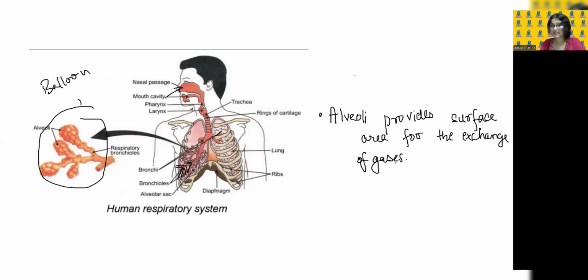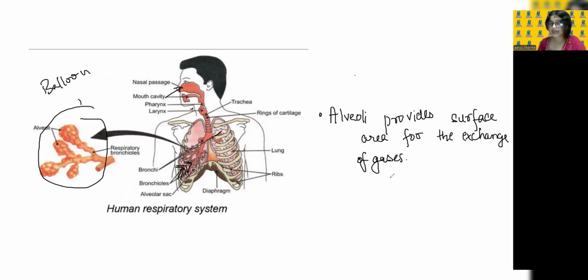Here, what happens when the oxygen is sent here? The alveolar blood vessels will carry this oxygen, and it will be transferred through these vessels to all the parts of our body so that we gain energy.